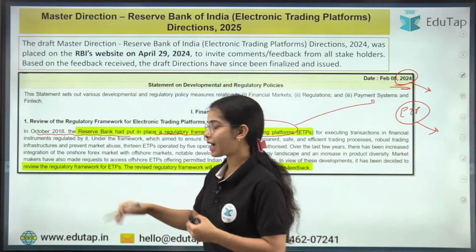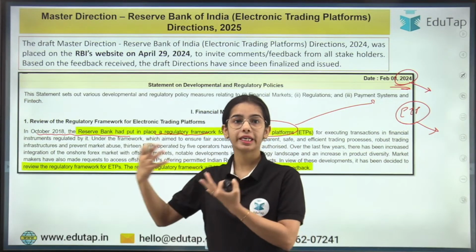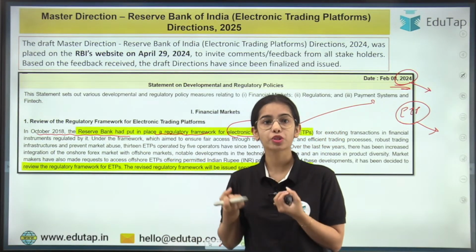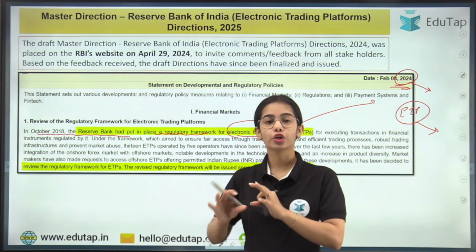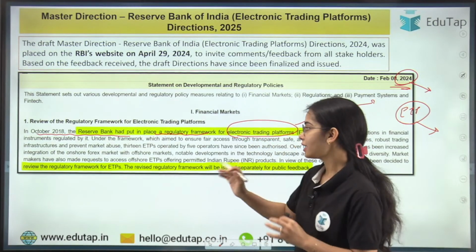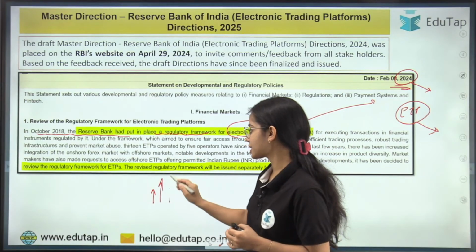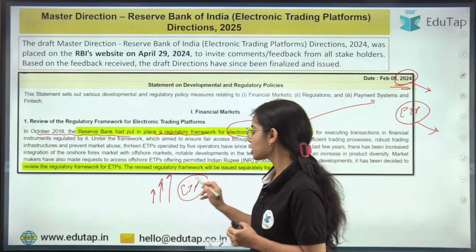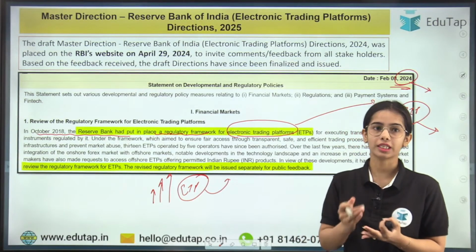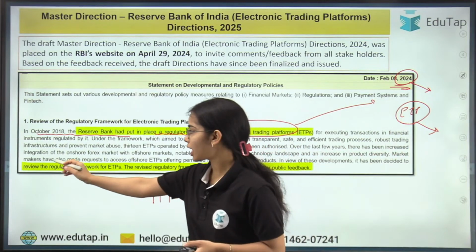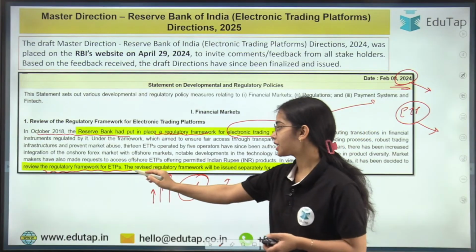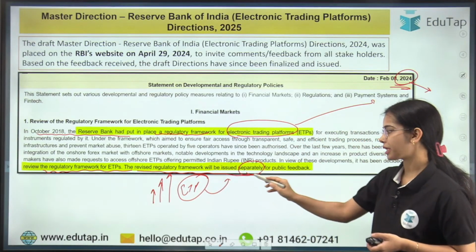So there is the requirement, as there is the upgradation that is happening in the financial system of our country, as technological adoption is happening. So there is the requirement to modify the guidelines for the electronic trading platforms, okay? And more and more trade has started through the electronic trading platforms. So revised regulations are required. So the RBI said that we will review the regulatory framework for the electronic trading platforms, and the revised regulatory framework will be issued separately, okay?